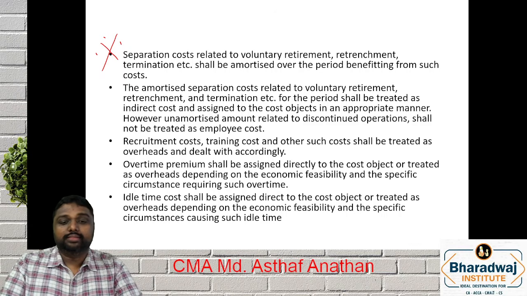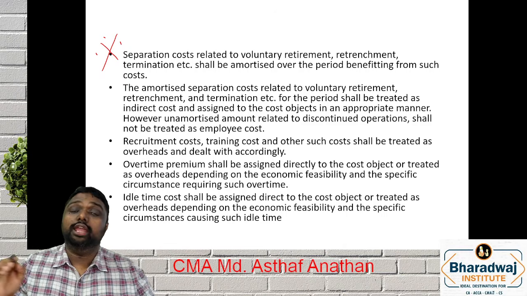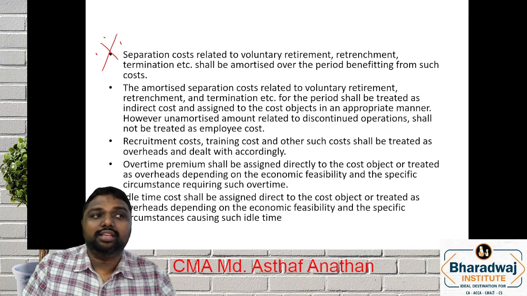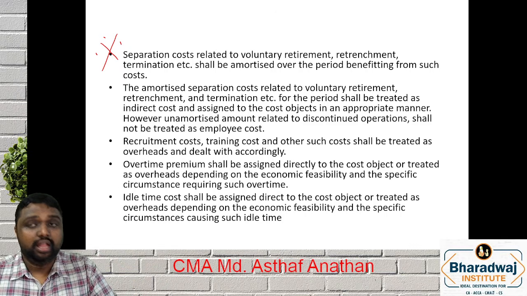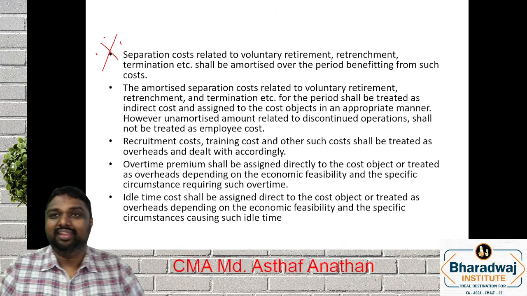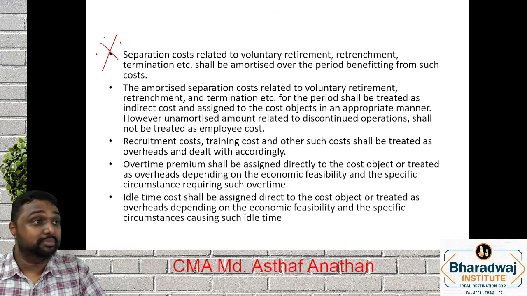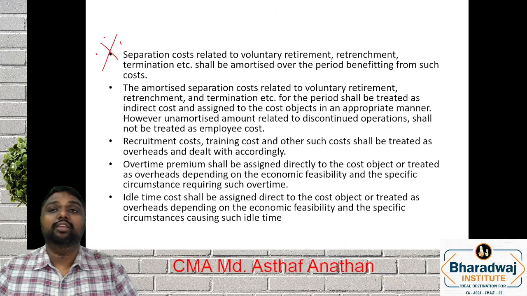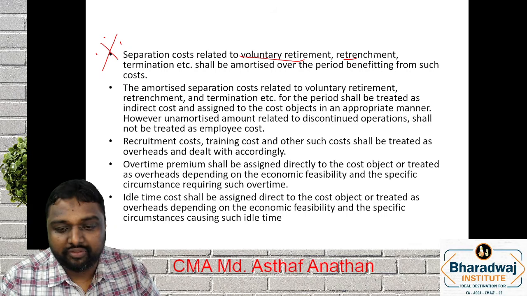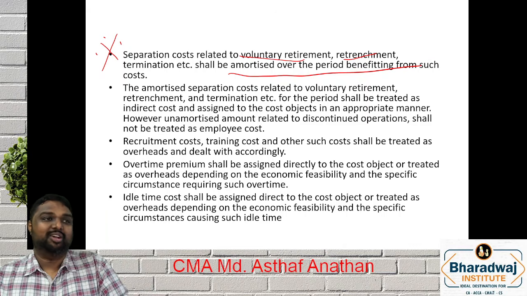Now, going further, very important this point. See, separation cost. What is separation cost? This was a previous year question. How would you deal with the separation cost as per CAS 7 employee cost? Separation cost means when the employees are relieving, a big amount will be paid. Clear or not? That is gratuity or some other lump sum payment. This lump sum payment, how will it be adjusted? Example they are telling, voluntary retirement benefit, retrenchment, amortized over the period of benefit from such cost. That means you have to amortize.